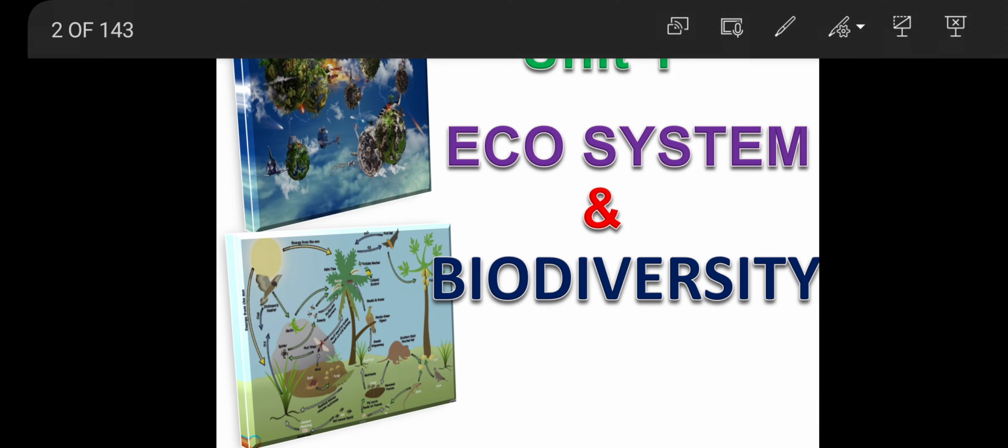Unit 1: Ecosystem and Biodiversity. So, what are the topics discussed in the unit? Environment and then ecosystem. So, what is ecosystem? What are the types? How to conserve the ecosystem? And then biodiversity. So, what is biodiversity? Types of biodiversity, threats to biodiversity, how to conserve the biodiversity. So, first one, environment.